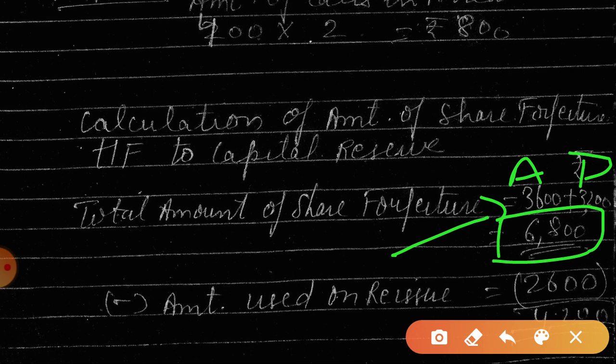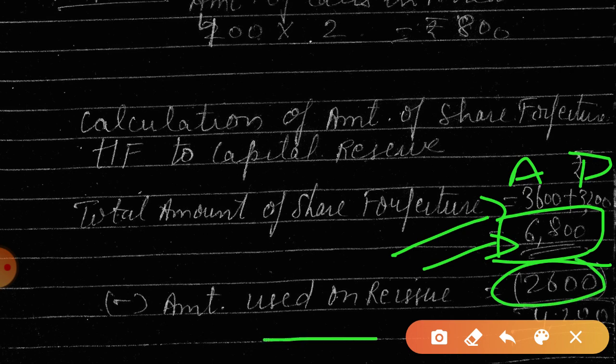Yes, bank account debit, then share forfeiture account debit, share capital account credit. Very good students. So share capital will be 13,000, bank account will be how much? 1300 into 8, and share forfeiture amount that is debited, 2600, 1300 into 2. Is this clear? So the amount we received on share forfeiture on 1300 shares is mentioned here, 6,800, and this 2600 will be utilized at the time of reissue of shares.